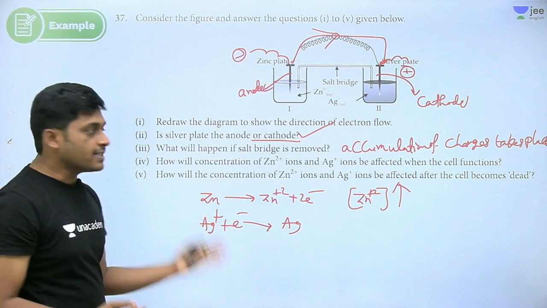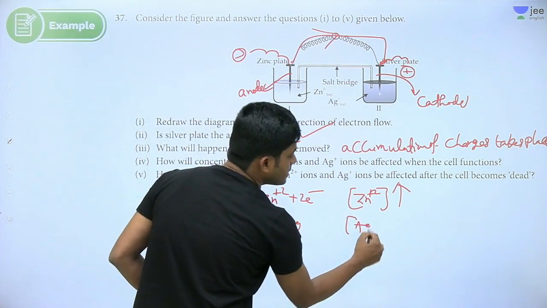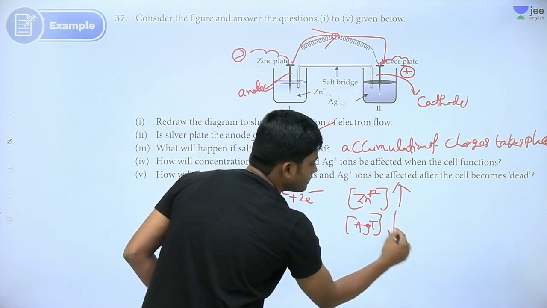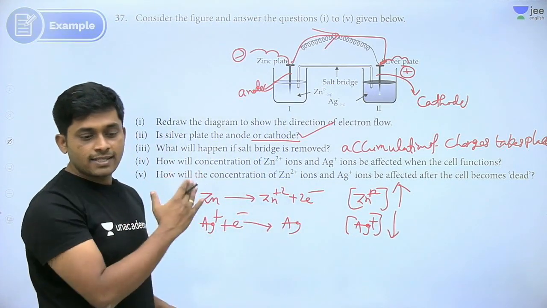Silver plus concentration: in the forward reaction, silver plus is decreasing. Silver plus is deposited as silver. Right? Silver plus is deposited.